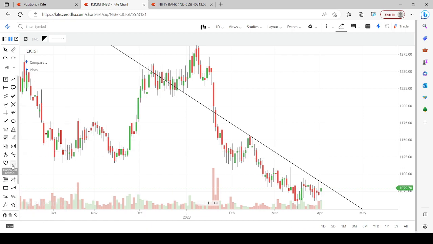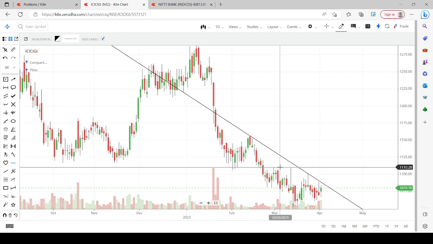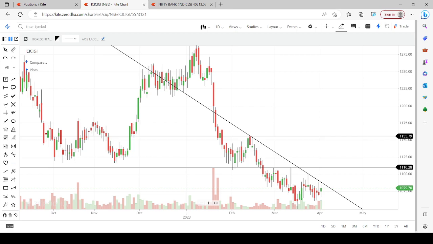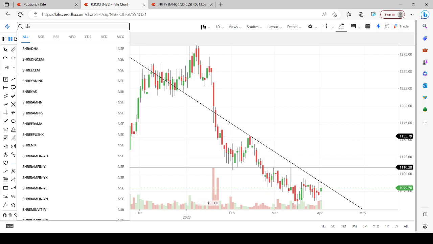And on the higher side, the targets are 1110 and 1155. That will be the immediate targets. If you calculate from here, previous close 1180 or so, it will be a 70-75 point gain. So this is the first stock which we have tried to discuss, and the next one is Shriram Finance. Let's see what Shriram Finance is doing.